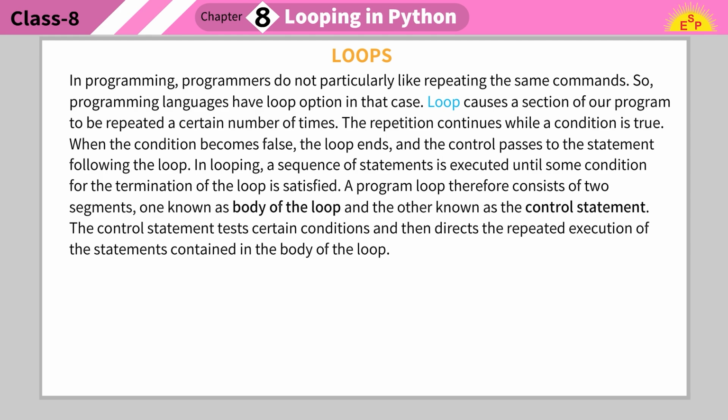In looping, a sequence of statements is executed until some condition for the termination of the loop is satisfied. A program loop therefore consists of two segments, one known as body of the loop and the other known as the control statement. The control statement tests certain conditions and then directs the repeated execution of the statements contained in the body of the loop.